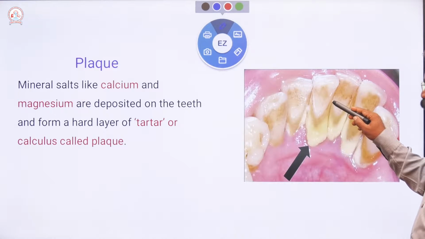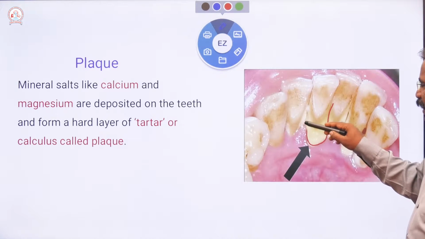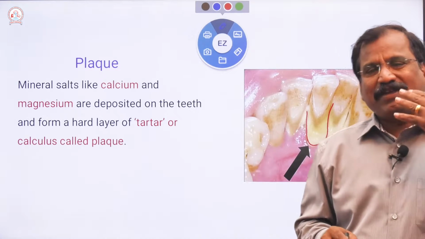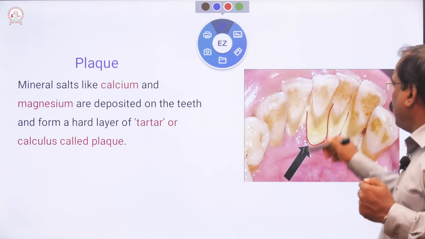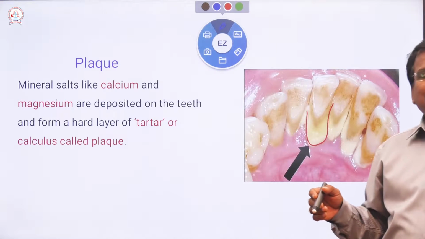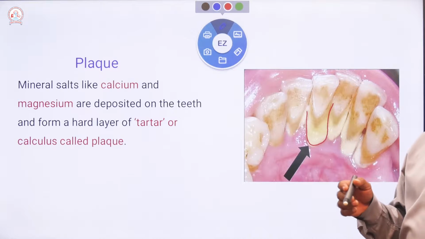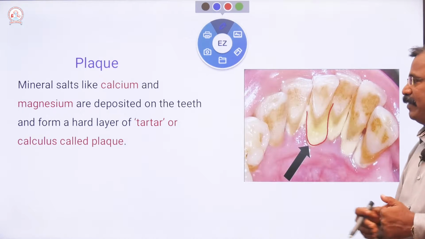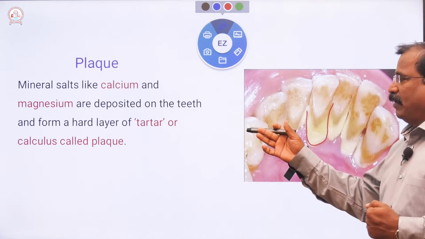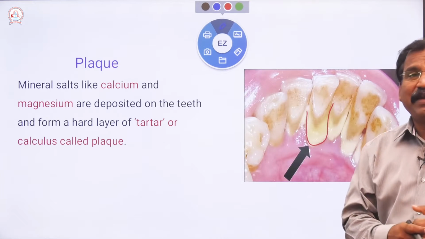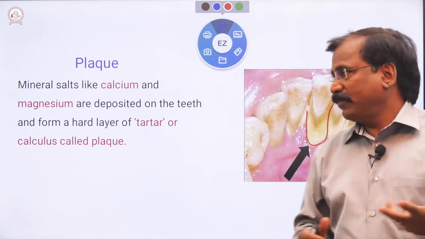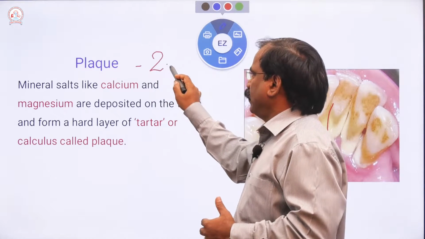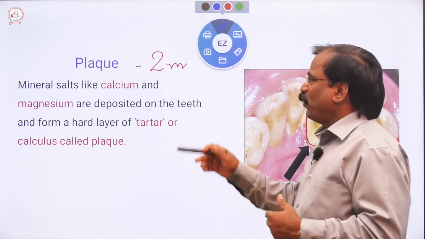Listen here, that yellowish layer which is formed in between the gaps of the teeth, and also behind, on the back side of the teeth. It is that hard layer, a tartar or calculus. It is called plaque. Important two marks question, and maybe one mark.